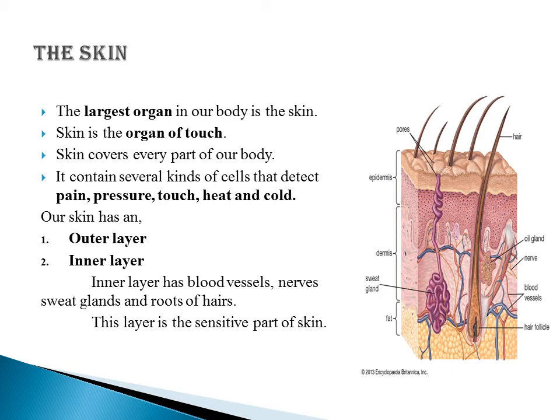Our skin also has two parts, two layers, the outer layer and the inner layer. The outer layer has colored pigments and protects the skin from harmful rays of the sun. The outer layer protects from any external object. The inner layer has blood vessels, nerves, sweat glands and roots of hairs. This layer is the sensitive part of the skin. When we touch something, sensitive cells of the skin receive messages and send them to the brain.